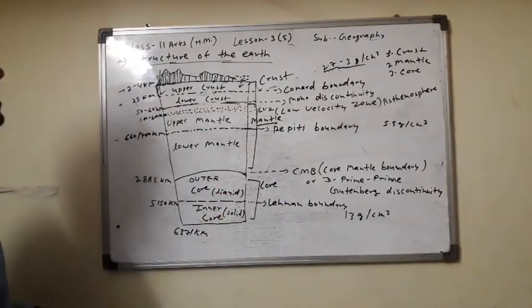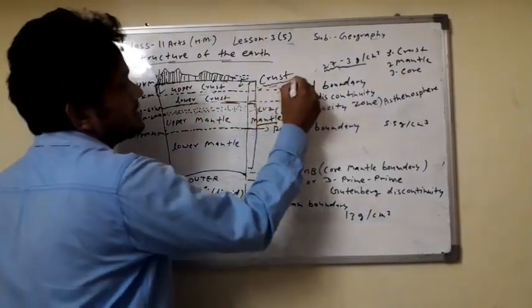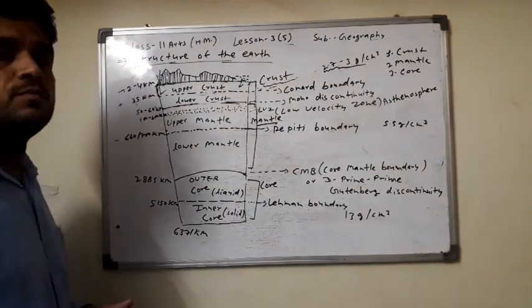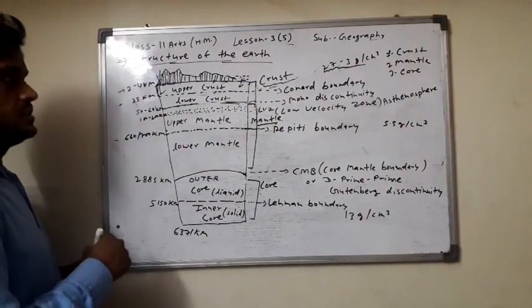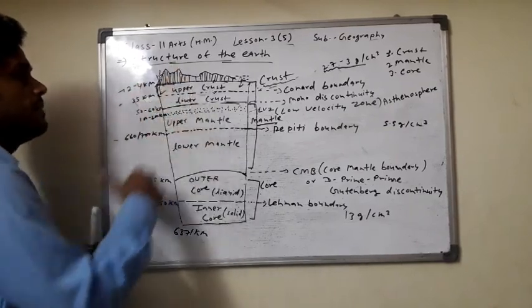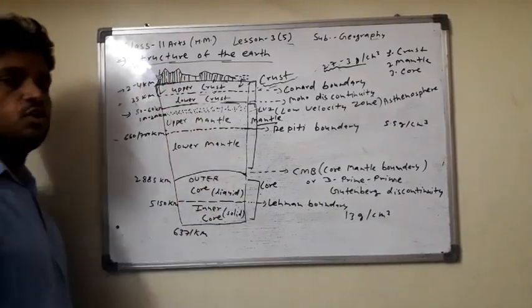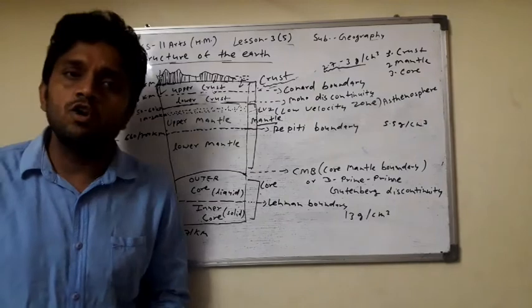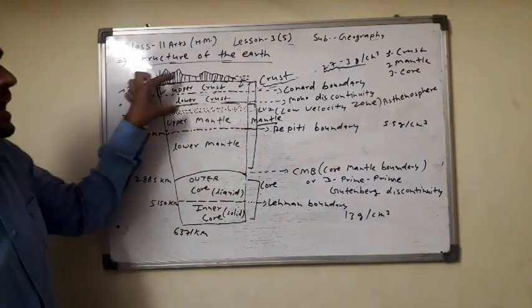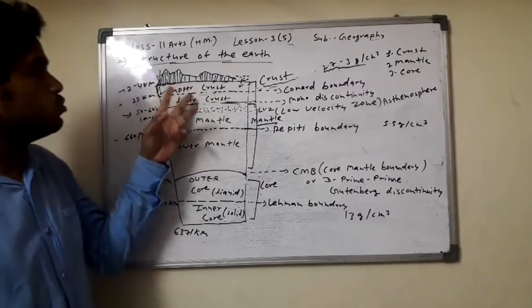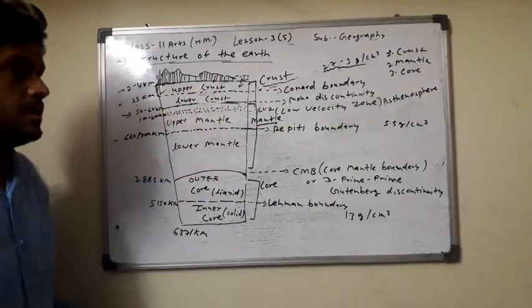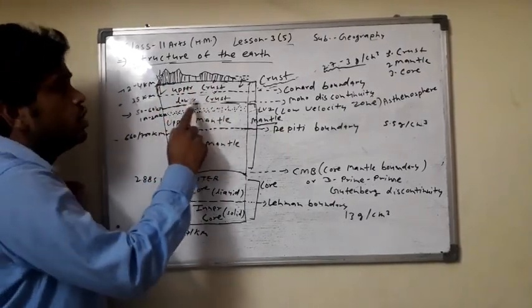The upper layer of the earth is called crust. The upper layer of the earth's surface is called crust. The upper part, approximately 50 to 60 kilometers, is known as crust. And crust can be divided into two parts, upper crust and lower crust.